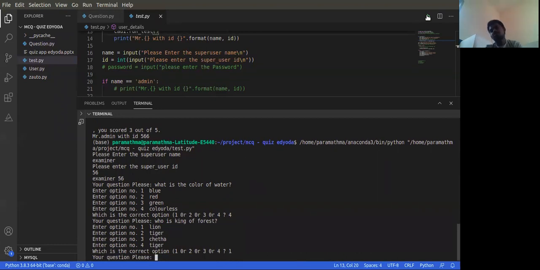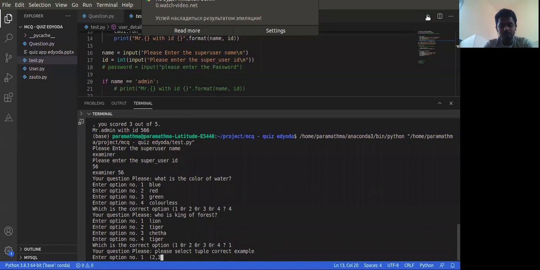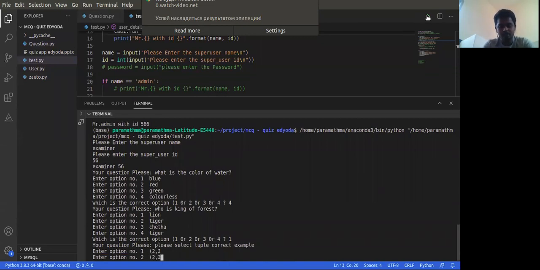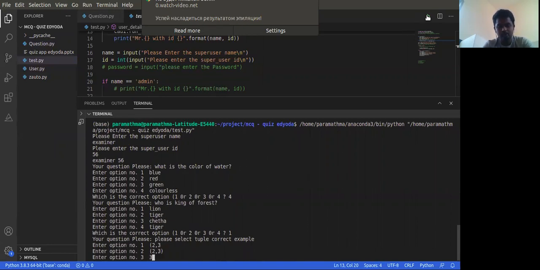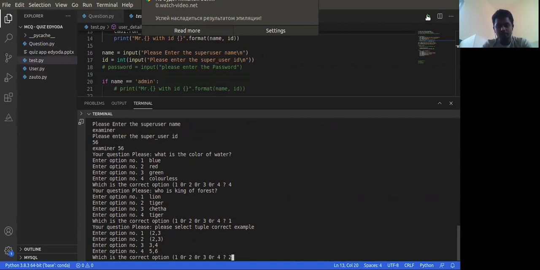After that, a medium level question, that is, Python is very tuple example, select tuple correct example. Yeah, I'm giving questions too.